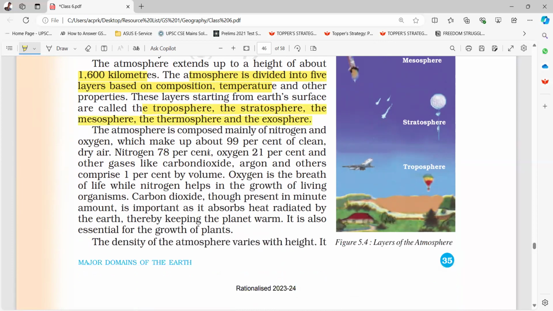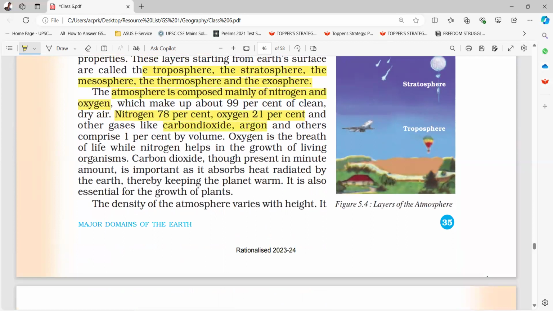The atmosphere is composed mainly of nitrogen and oxygen, which make up 99% of clean dry air. Nitrogen 78%, oxygen 21%, and other gases like carbon dioxide, argon, and others comprise 1% by volume. Oxygen is the breath of life, while nitrogen helps in growth of living organisms. Carbon dioxide, though present in minute amount, is important as it absorbs heat radiated by the earth, thereby keeping the planet warm. It is also essential for the growth of plants.